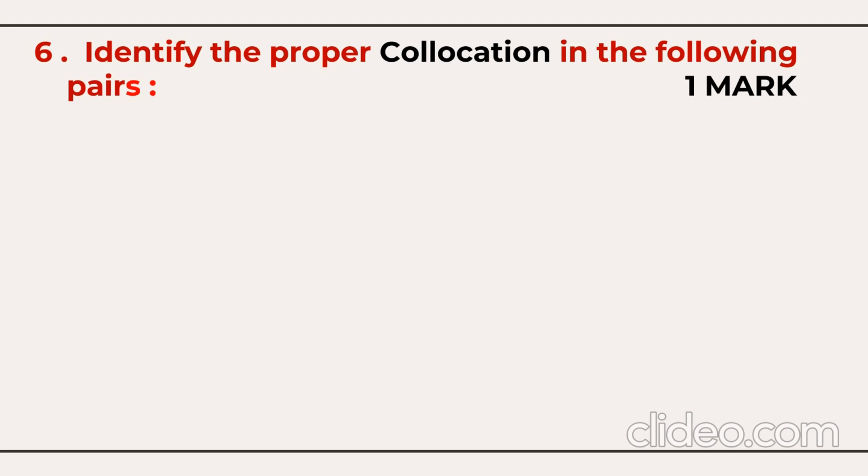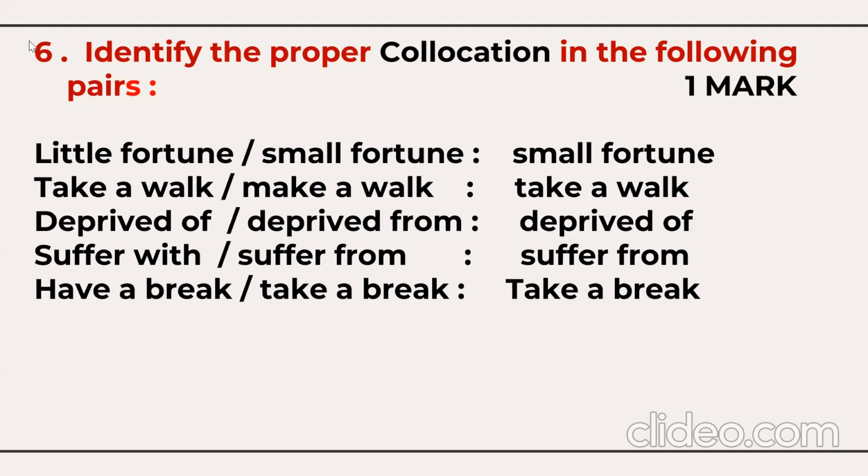So two collocations will be given, one wrong and one right. You have to find out the correct collocation, only one question. For example, little fortune, small fortune. Out of these two, the correct collocation is small fortune. Take a walk, make a walk. Correct is take a walk. Deprived of or deprived from. Deprived of is the correct one. Suffer with, suffer from. Suffer from is the correct one.